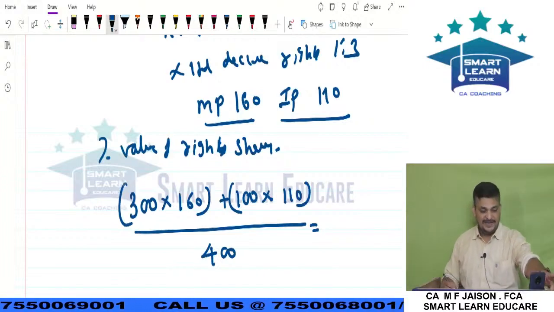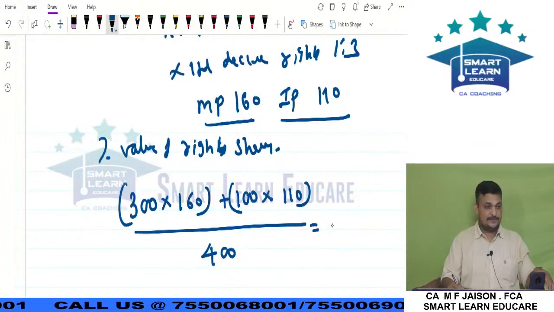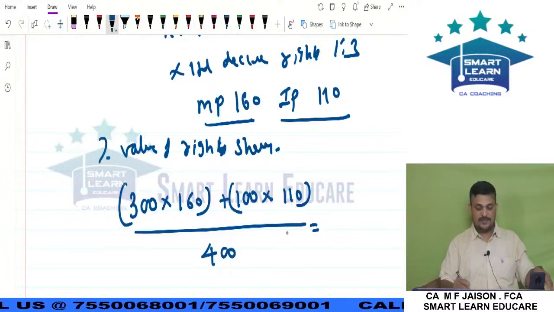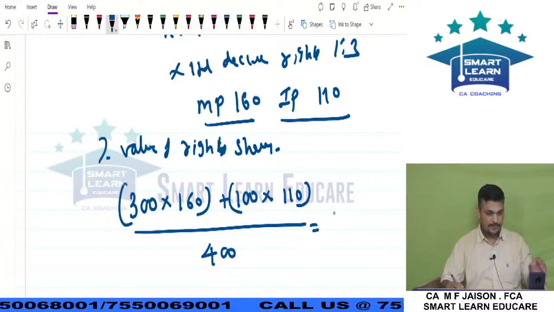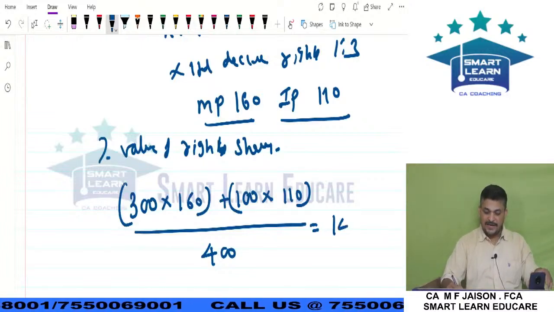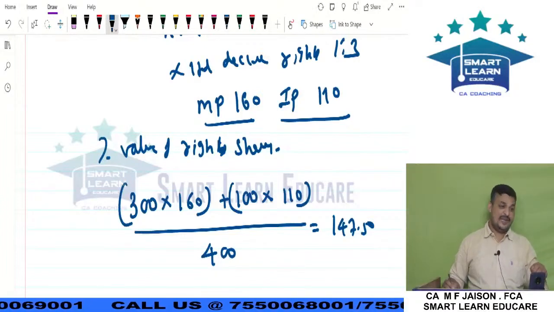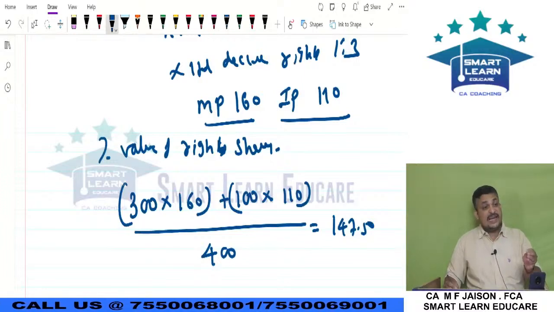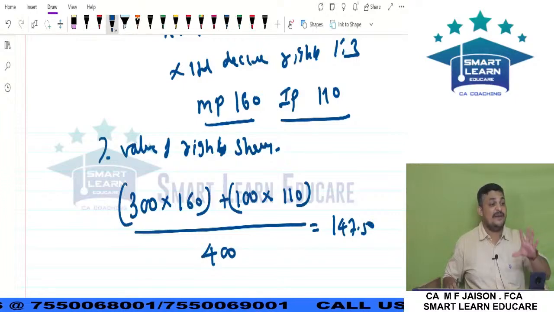Now we should find out what exactly the price is. So 300 into 160 plus 100 into 110, divided by 400, is 147.5. But this is not the value of rights; this is the expected value of the share after rights.